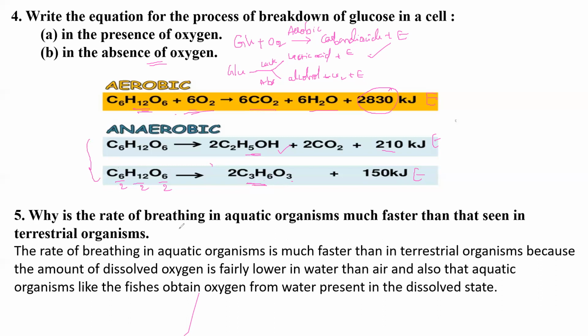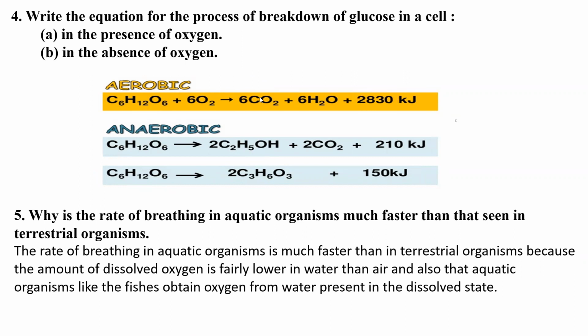Next, fifth one is, why is the rate of breathing in aquatic organisms much faster than that seen in terrestrial organisms? The rate of breathing in aquatic organisms is much faster than in terrestrial organisms because the amount of dissolved oxygen is fairly lower in water than air. And also aquatic organisms like the fishes obtain oxygen from water in the dissolved state. This is the fifth question answer. These are the answers for all the assignment questions given in the previous video.